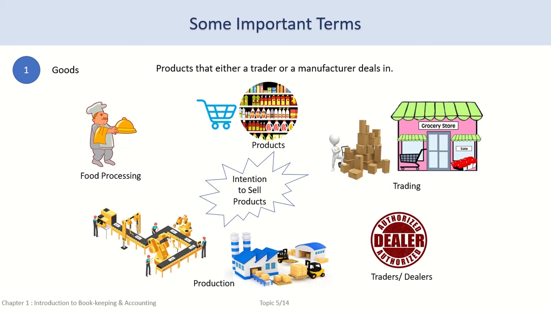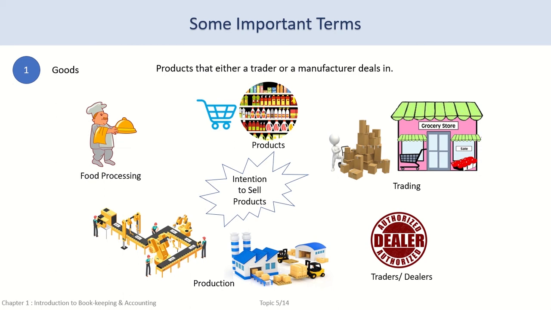In this case, both the meals prepared as well as the soft drink are goods, since the intention of the restaurant is to sell them to customers for a higher price and earn revenue or income from sale of food and beverages. As we have seen, the intention of the business is not just a one-off sale, but a continuous activity of either buying and selling or manufacturing and selling. And the products that they buy and sell or manufacture and sell are called goods.